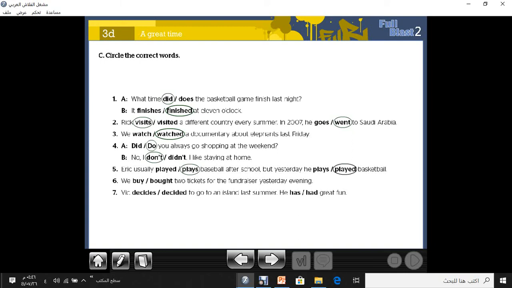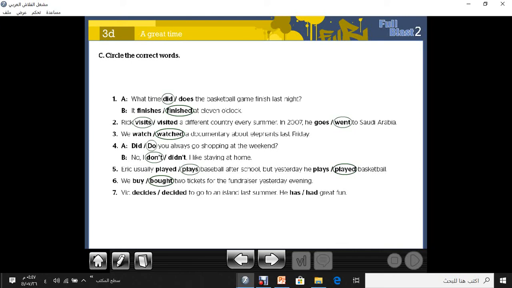Number 6. Please mark the answer with me and concentrate with me. We bought 2 tickets for the fundraiser yesterday evening. The sentence here contains yesterday. So this is past simple. We will choose buy or bought. Bought. Very good.